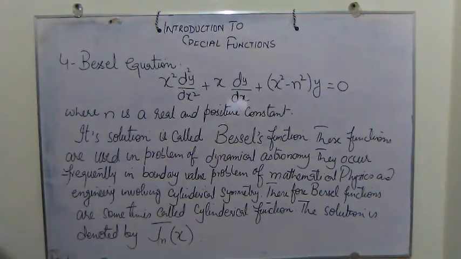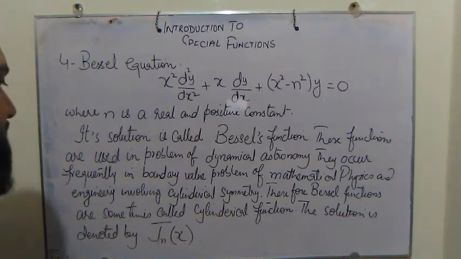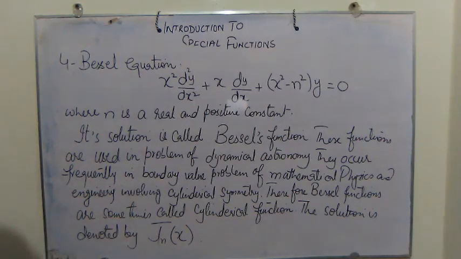So this is the final one, the Bessel's equation. You see the difference in formation, and here we also have a positive real constant. The solution is called the Bessel function, and it appears in several boundary problems of mathematical physics and cylindrical symmetry problems. The solution is denoted by Jn of x. In the next lecture we are going to solve the Bessel's equation and find that the solution depends on the value of n and the kind of Bessel function. Okay, thank you very much.